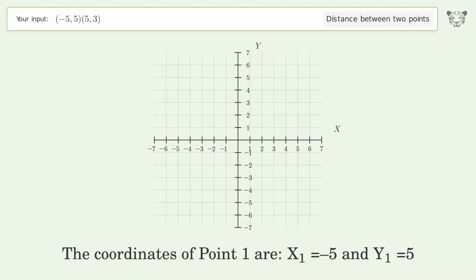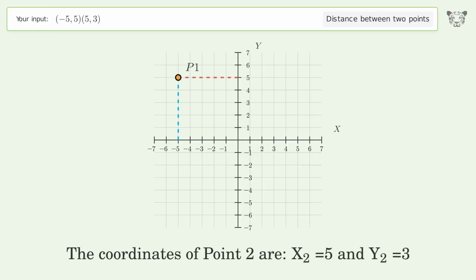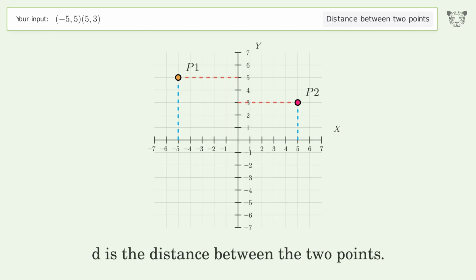The coordinates of point 1 are x1 equals -5 and y1 equals 5. The coordinates of point 2 are x2 equals 5 and y2 equals 3. D is the distance between the 2 points.